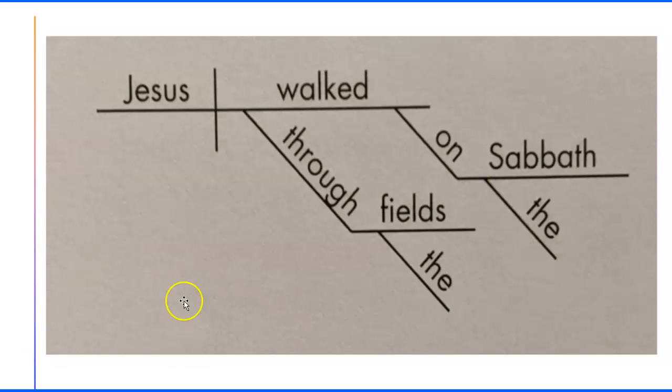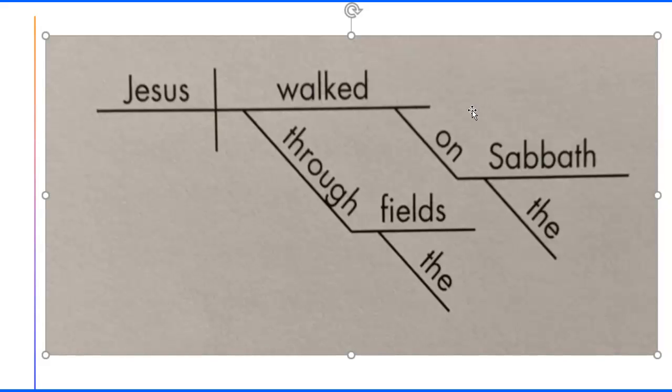Okay, let's take a look at another prepositional phrase. And you have to decide where they are going to drop. And so you will have Jesus walked. You could have a direct object out here. You could have multiple verbs. And you have to decide where those prepositional phrases are going to go. So in this case, the prepositional phrases are all modifying the verb. So remember, we're in the adverb chapter.